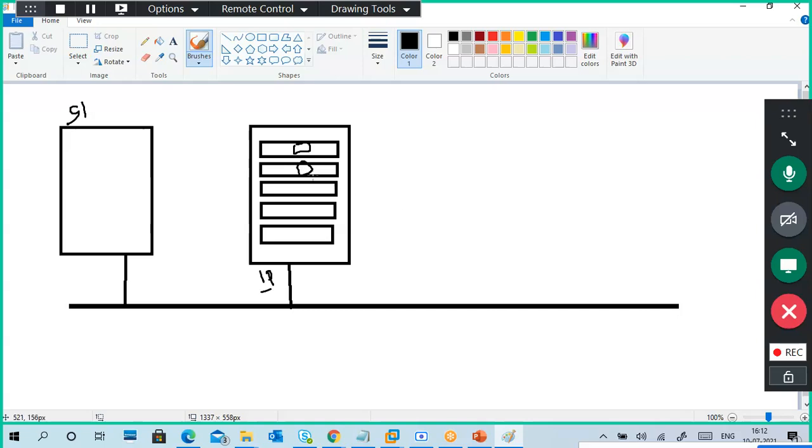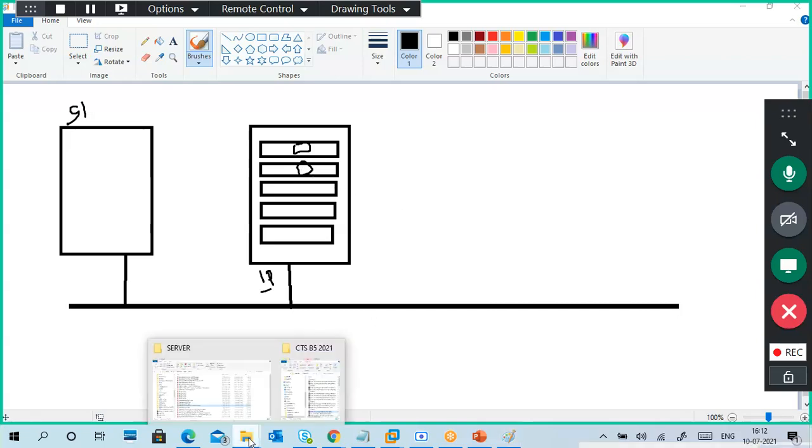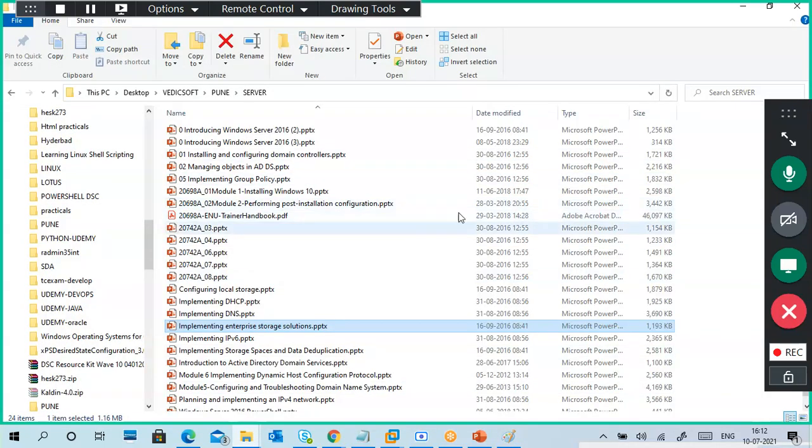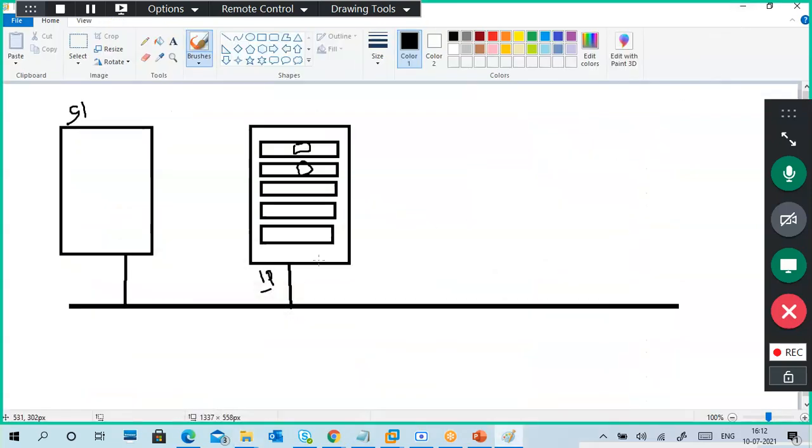But how to access? If the data is stored in my computer, I'm accessing it directly from my computer, like DAS. But if the data is stored somewhere else, how to access it?